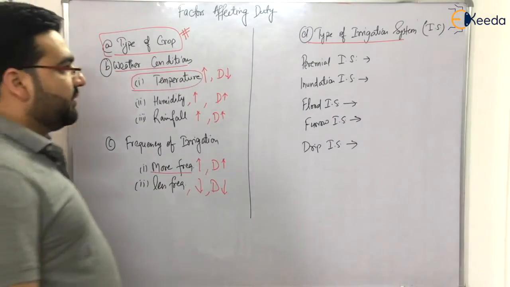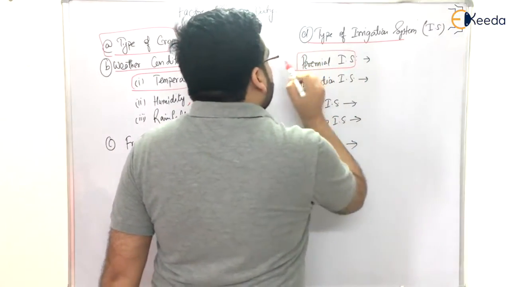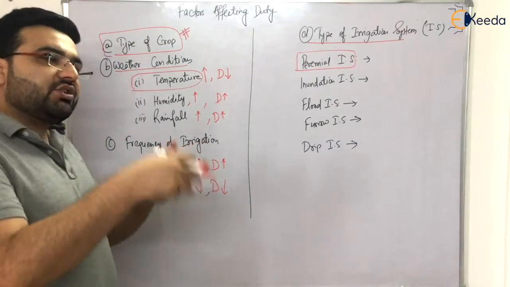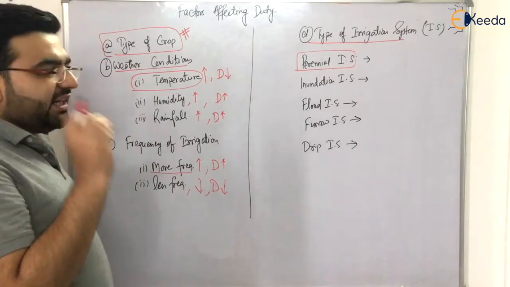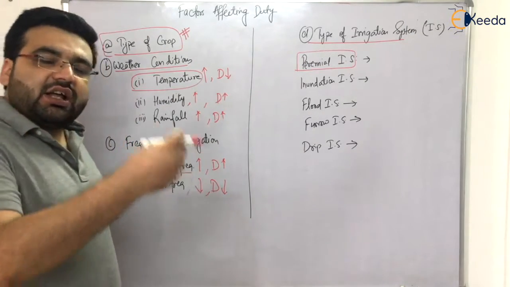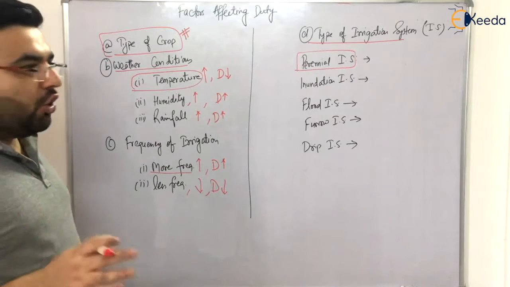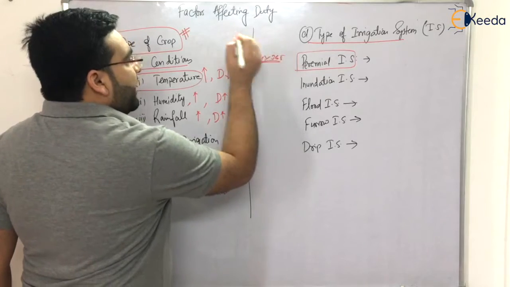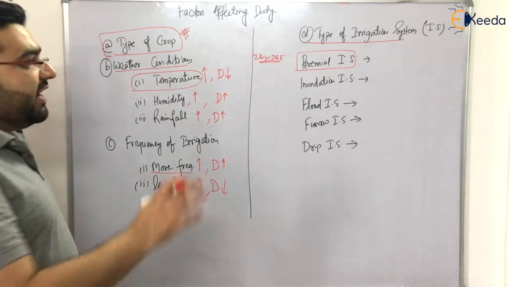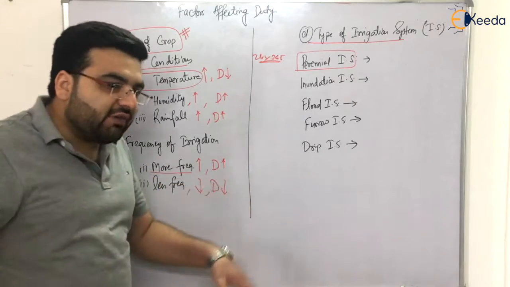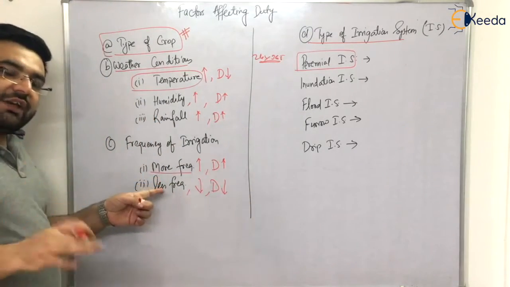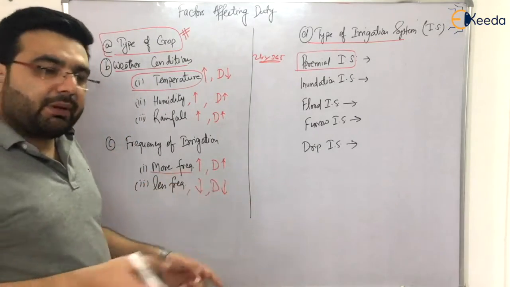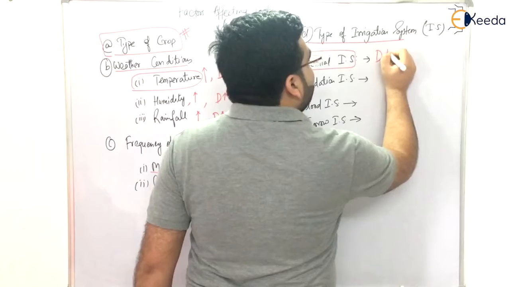Now it also depends upon the type of irrigation system. First, the perennial irrigation system. What is a perennial irrigation system? It is a system which is always there for irrigation. Whenever there is some requirement of irrigation, you can directly apply it. You can say it is 24 into 365. That type of irrigation is known as perennial irrigation. When you have perennial irrigation, your soil will always be moist. For the same reason, it will require less water, less discharge for irrigation purposes. So if it is perennial, the duty will be very high.